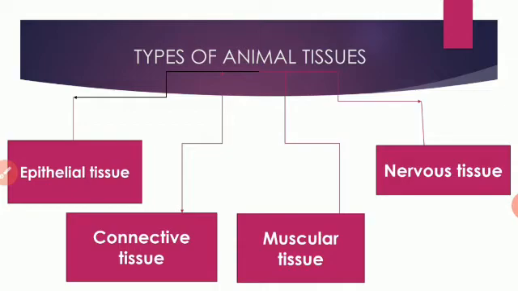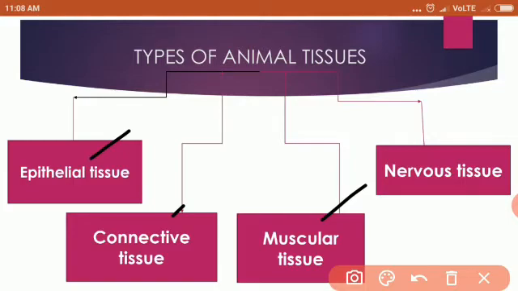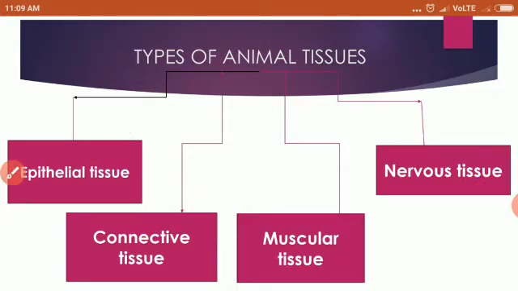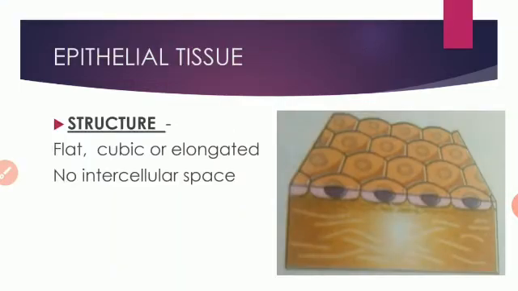Now they further have their friends. You become friends with your friends, isn't it? When you meet them, you try to remember their names also. So in the course of learning animal tissues, we will also be seeing their classification, like classification of epithelial tissue, connective tissue, okay, then muscular tissue or nervous tissue. But in 7th class, you will be studying classification of connective and muscular tissues only. Okay, you will be having just an introduction of epithelial tissue and nervous tissue. Now we will be starting to study epithelial tissue today. Okay, so this is epithelial tissue.